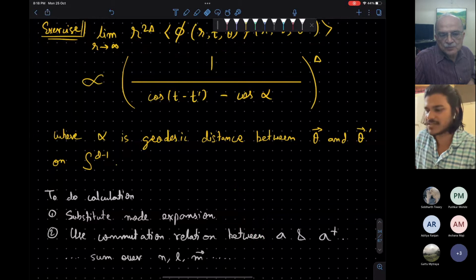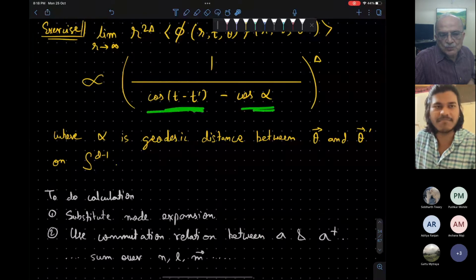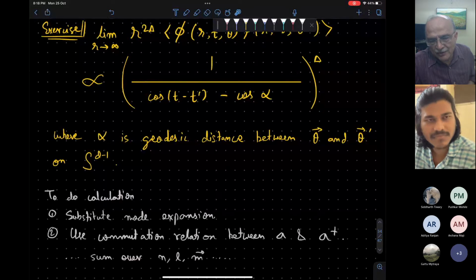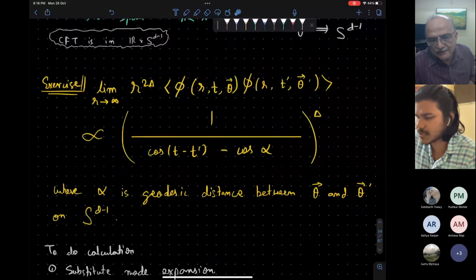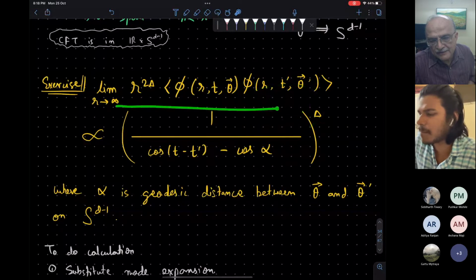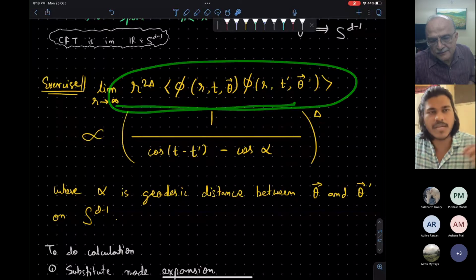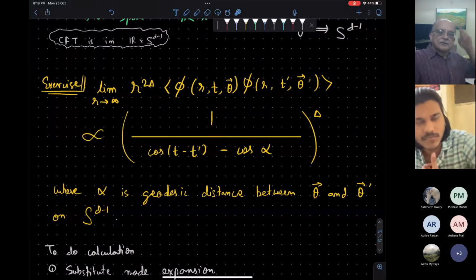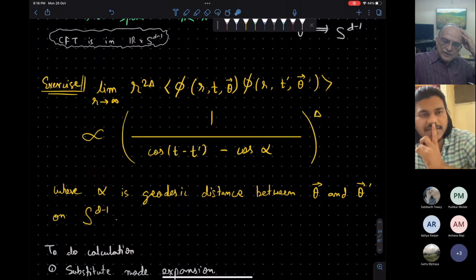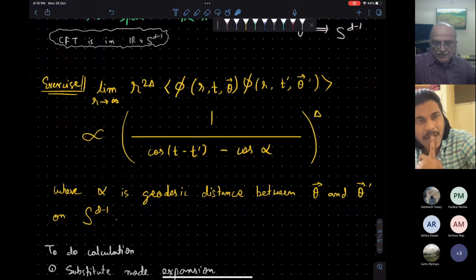Here you see we have this cos alpha cos of t minus t prime. This expression is matching. But this is quantum gravity on what space? This is quantum gravity on AdS_{d+1} space, and this is the bulk correlation function, the correlation function on the boundary of AdS. Sorry, not bulk, boundary correlation function. So gravity is not there. At the boundary we agreed that there will be no quantum gravity.